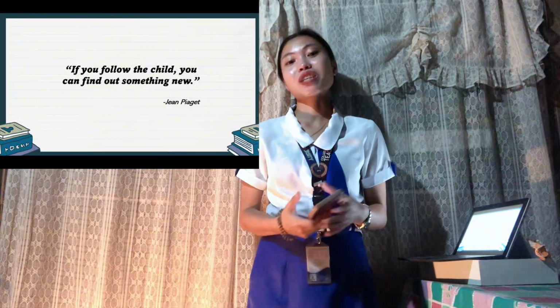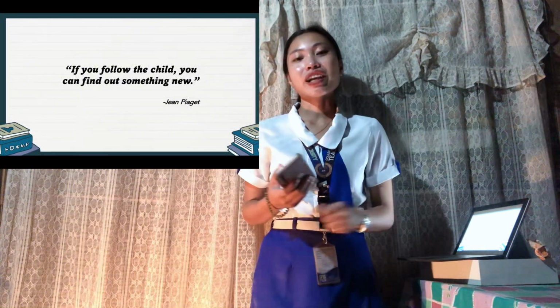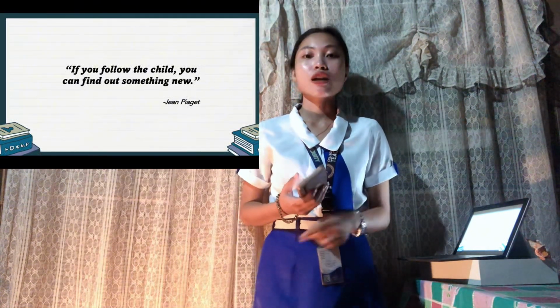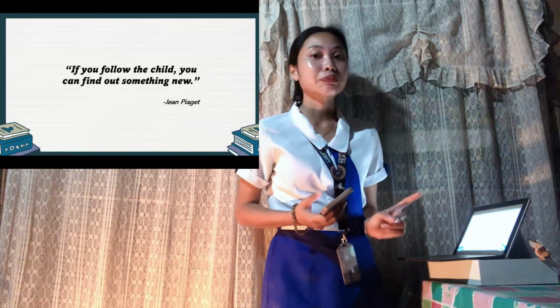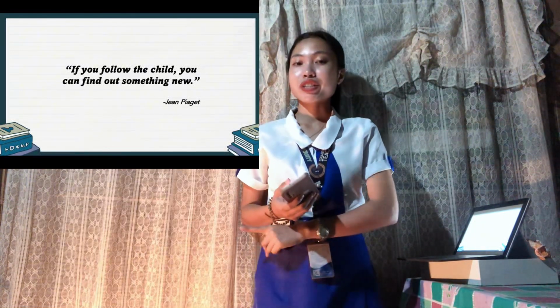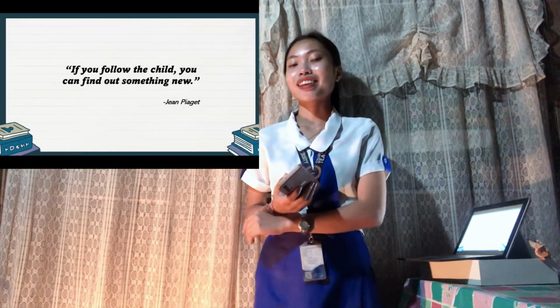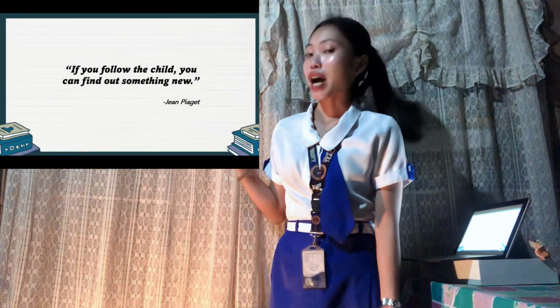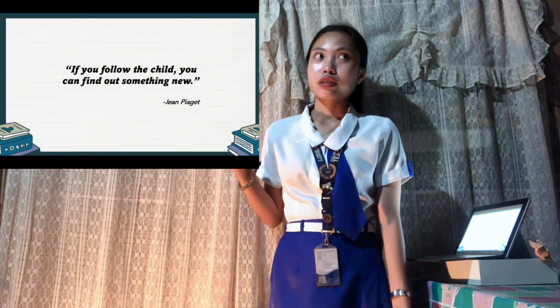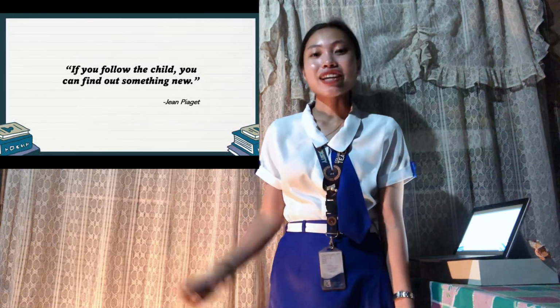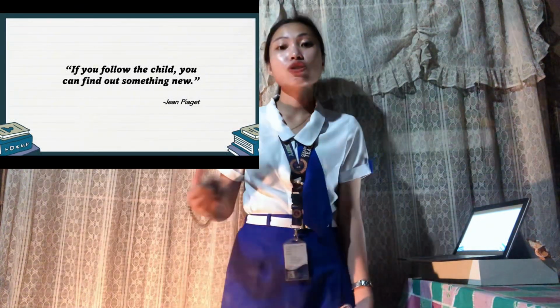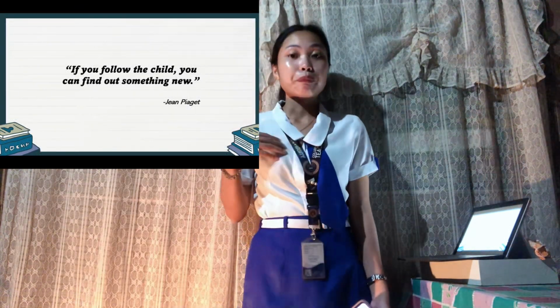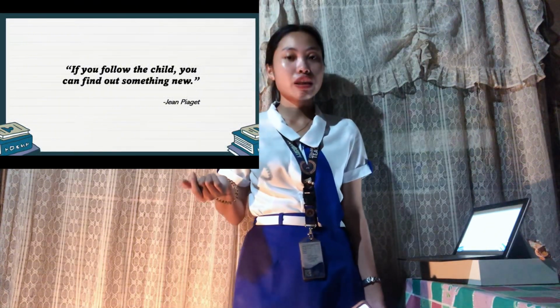This quote, attributed to Jean Piaget, reflects a core principle of his theory of cognitive development, that children are active learners who construct their own understanding of the world. So, if you follow the child, this emphasizes the importance of observation in understanding how children think.